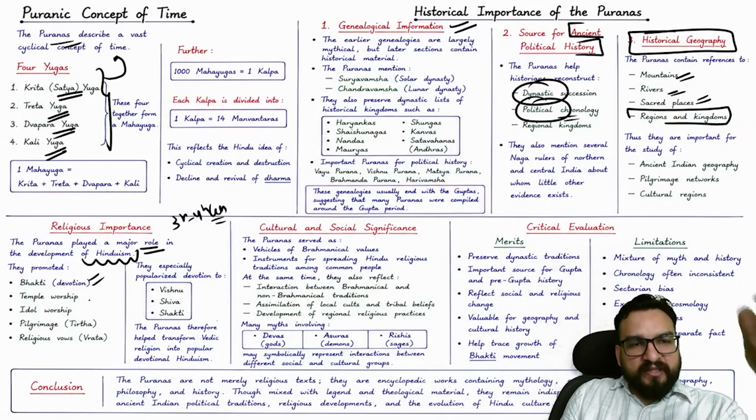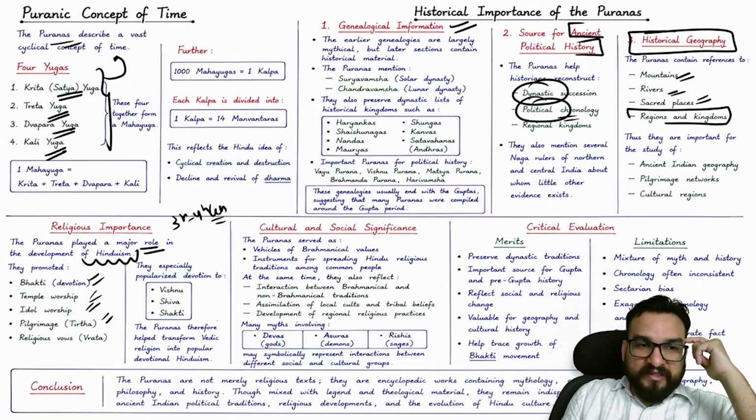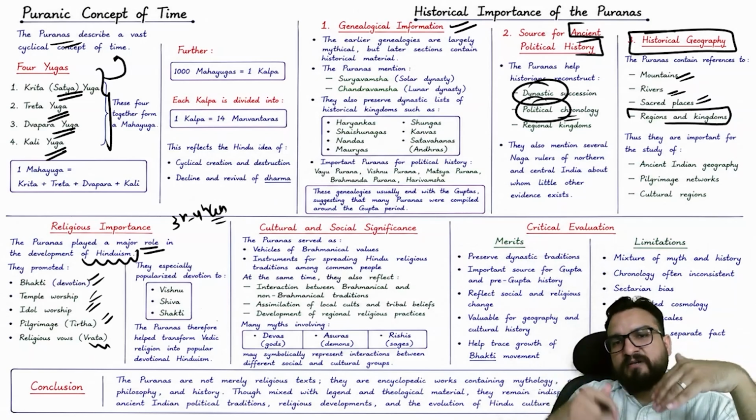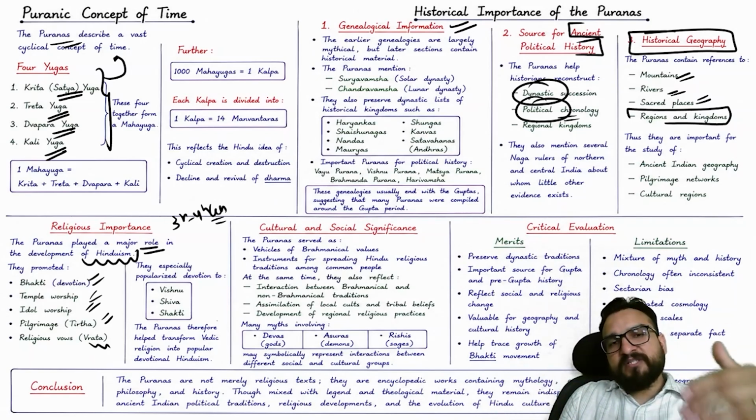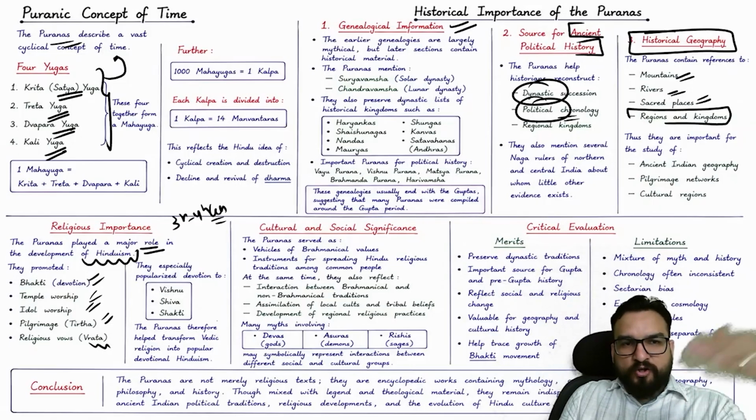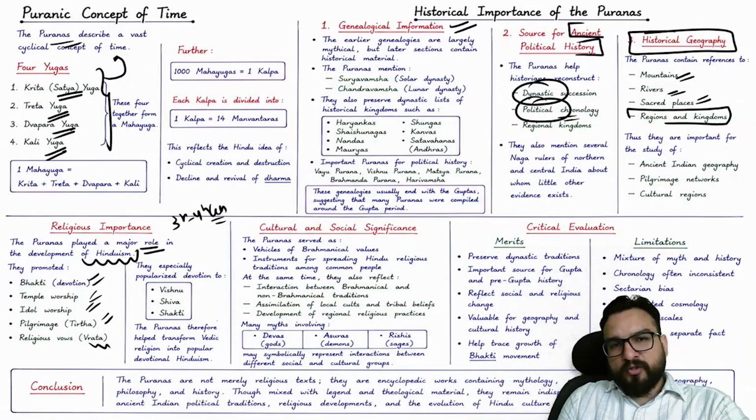So they promoted bhakti, temple worship, idol worship, pilgrimage, and taking religious vows, and you will be finding that after this, parallelly there will be the construction of temples as well. Elaborate temple making will be starting parallelly, okay, along with this literature going on, right?